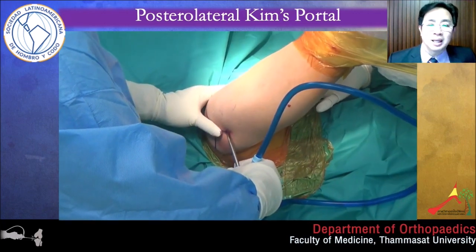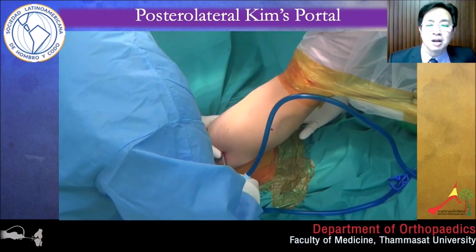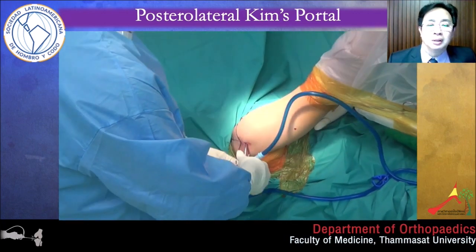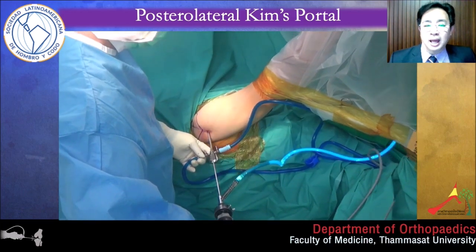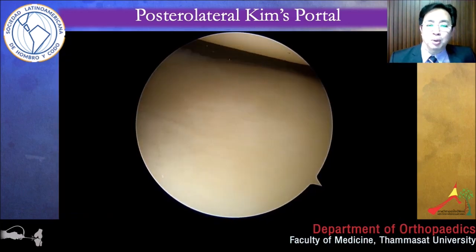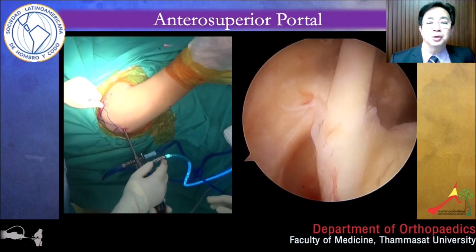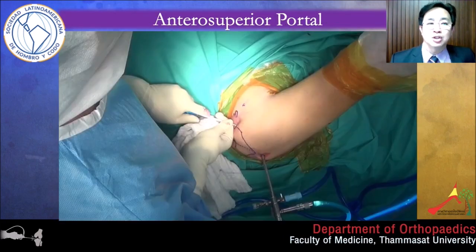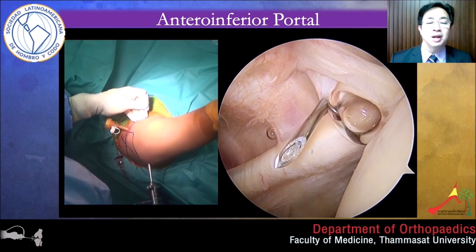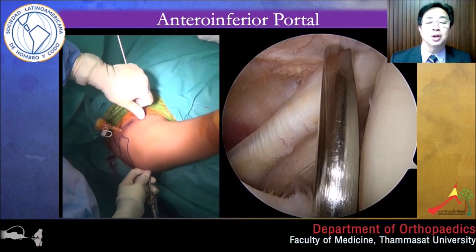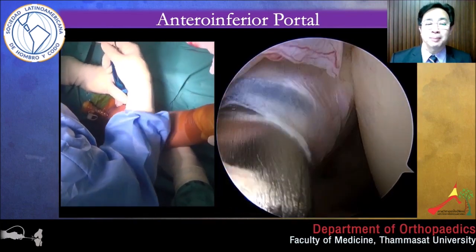I start with the posterior Kim's portal, 2 cm from the posterolateral corner. This portal is good for viewing and working, especially for the posterior and inferior labral repair. Followed by the anterosuperior portal, just in front of the AC joint. The last portal is the anteroinferior portal, just lateral to the coracoid and above the subscapularis.